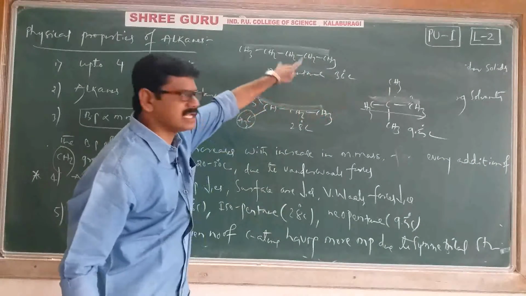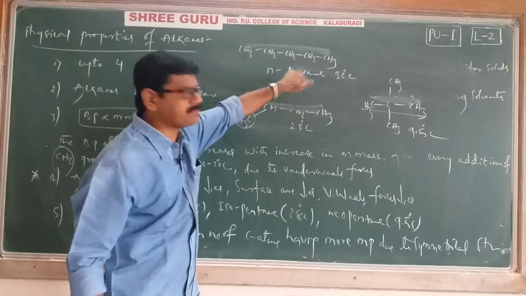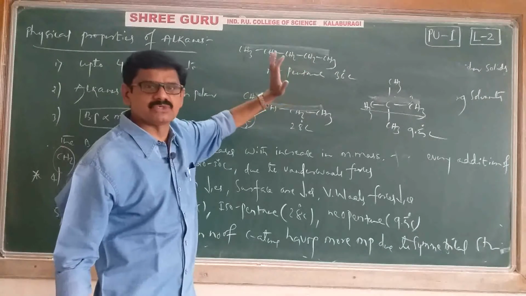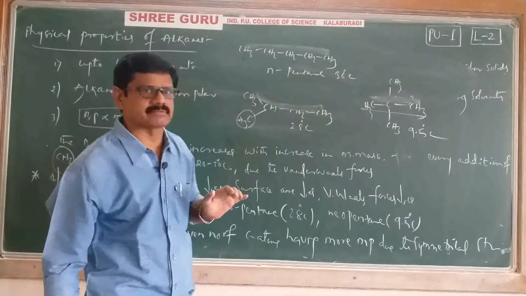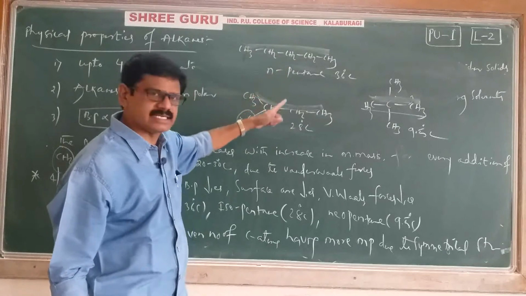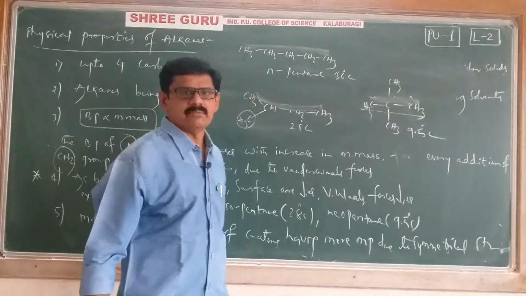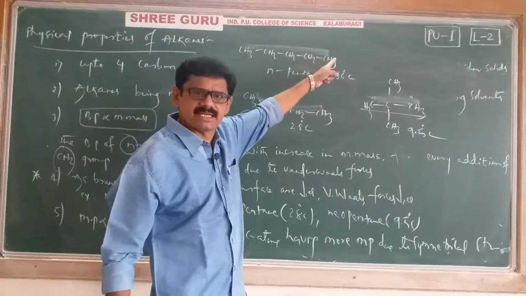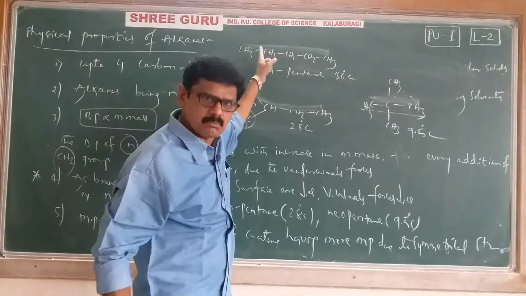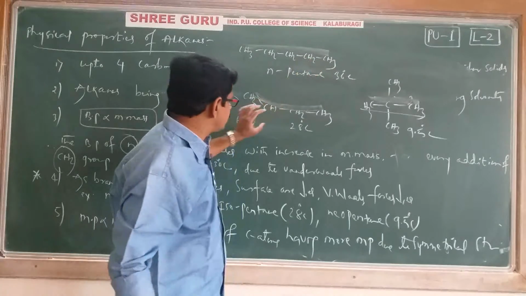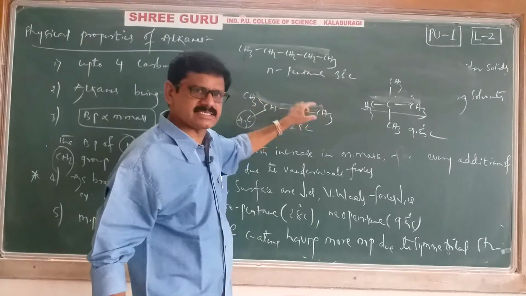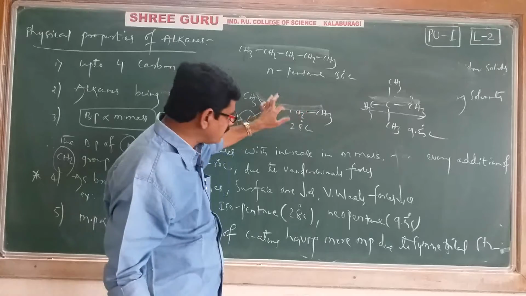All are having the same molecular formula, no doubt. All are pentane compounds only: n-pentane, isopentane, neopentane. But its boiling point is 36 degrees centigrade, here 28 degrees centigrade, here just 9 degrees centigrade only. Because here it is a completely normal chain, more surface area, more intermolecular attractions. Here one branch is there, surface area decreases, intermolecular attractions decrease, boiling point decreases.